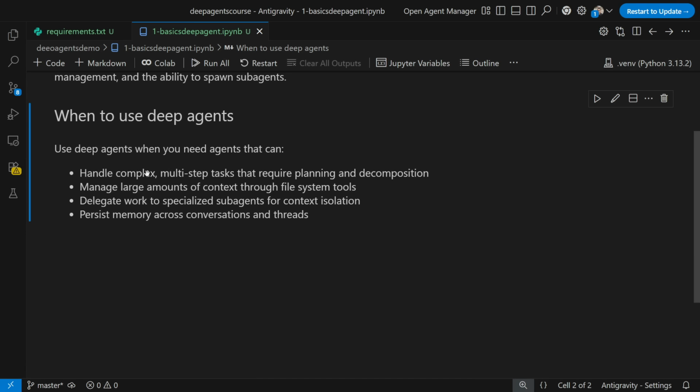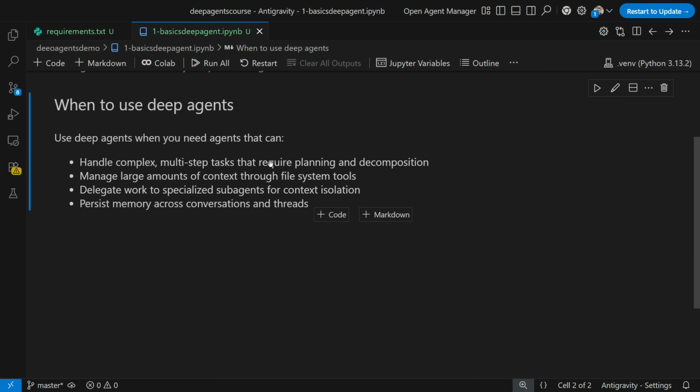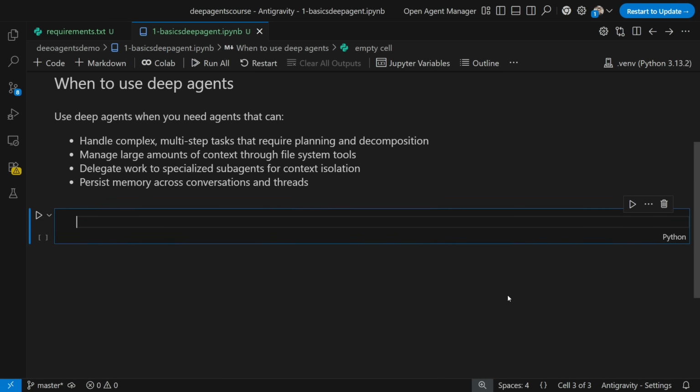So here you can see when to use deep agents. Use deep agents when you need agents that can handle complex multi-step tasks that require planning, decomposition, and managing large amounts of context through file system tools. Delegate work to specialized sub-agents for context isolation, and persist memory across conversation and thread. Since this is already made with the help of LangGraph only, all these things will be available internally. Okay. Now, let's start with the first code.